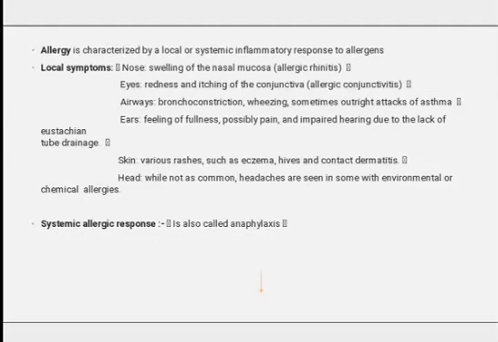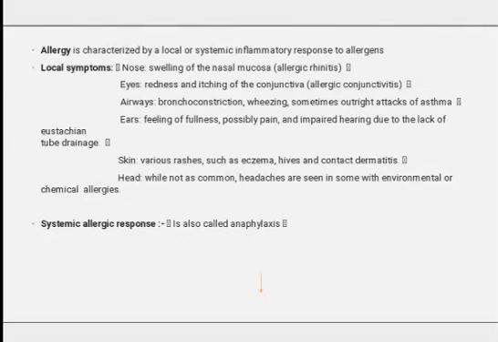Local symptoms: in the nose, swelling of the nasal mucosa, which is called allergic rhinitis; redness and itching of the conjunctiva, allergic conjunctivitis; bronchoconstriction, wheezing, sometimes an outright attack of asthma; feeling of fullness, possibly pain, and impaired hearing due to lack of Eustachian tube drainage. The skin may also be affected.